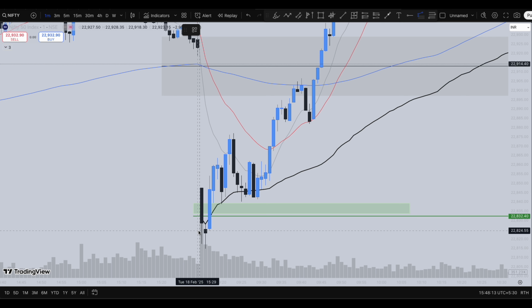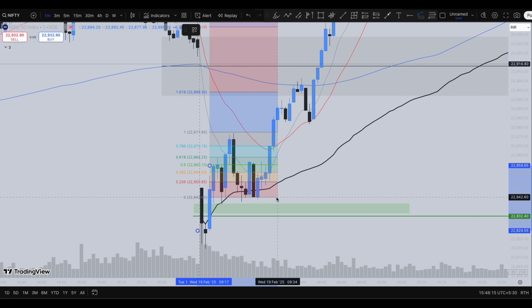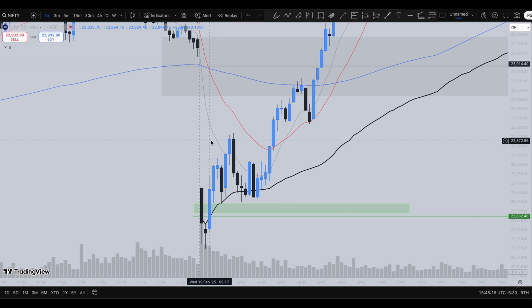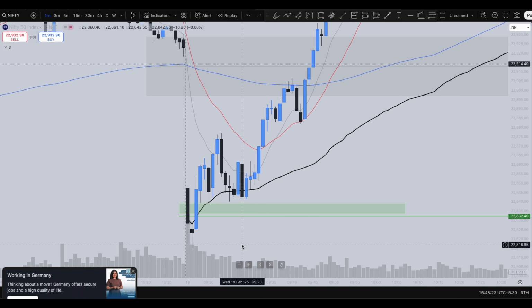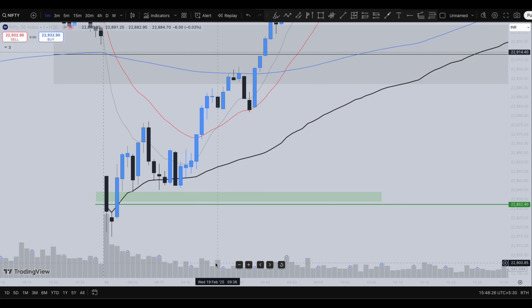And if you try to plot the fib levels, from the common point between this to the common point between this to the common point between this, you can see the 100% level. The market came all the way to the 100% level of this retracement and continued further selling towards the downside.